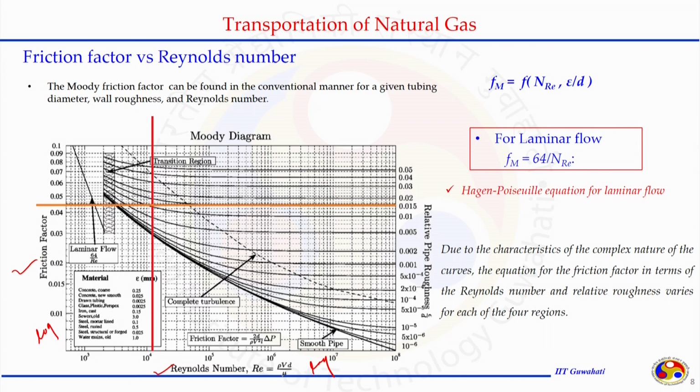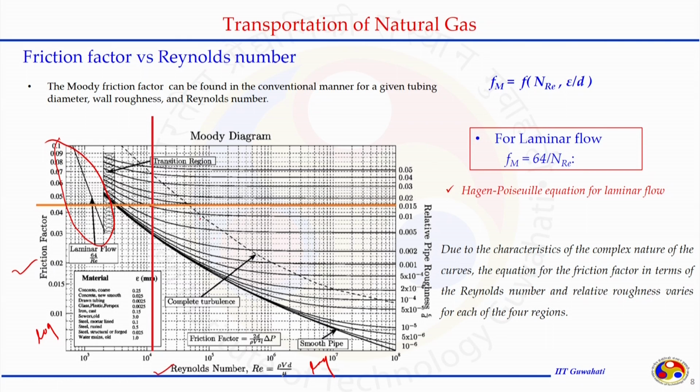If we classify this chart, we can see there are 4 regions. One is laminar flow, where the friction factor is not dependent on the roughness of the pipe; it is just a viscous flow, or not very high flow rate is present in the system. In most cases in pipeline design, we are in the turbulent region.